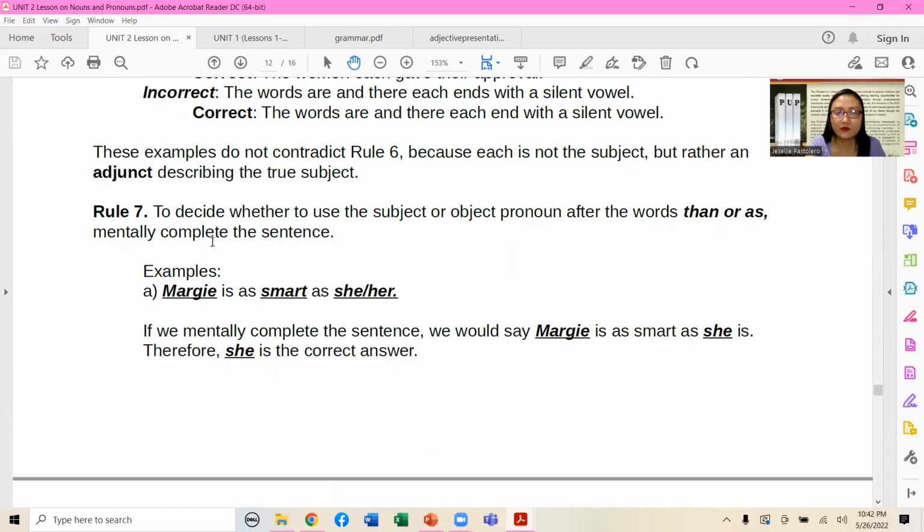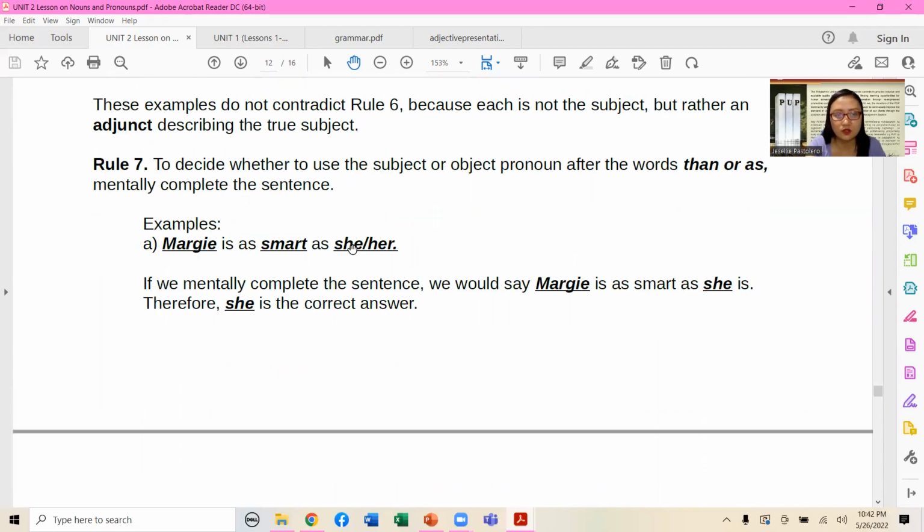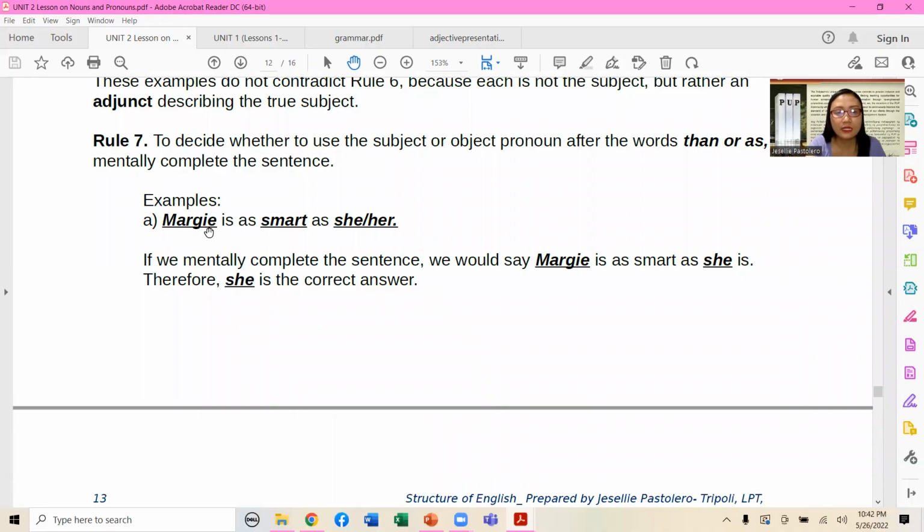Rule number 7: to decide whether to use a subject or object pronoun after the words than or as, mentally complete the sentence. For example, Margie is as smart as her or as she. If we mentally complete the sentence, we would say Margie is as smart as she, but not her.